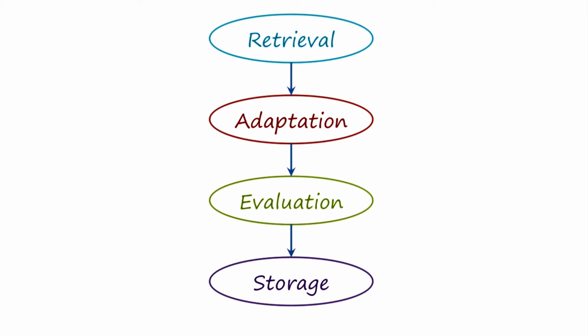There is a flip side to this. Just like it is useful to store failed cases, it is not useful to store every successful case. If we store every successful case, then very soon the case memory will become very, very large, and the retrieval step will become less efficient. This is sometimes called the utility problem. We want to store only those successful cases that in fact help us cover a larger span of problems. This means that even when a case succeeds, we want to store it only if there is something interesting or noteworthy about that case.